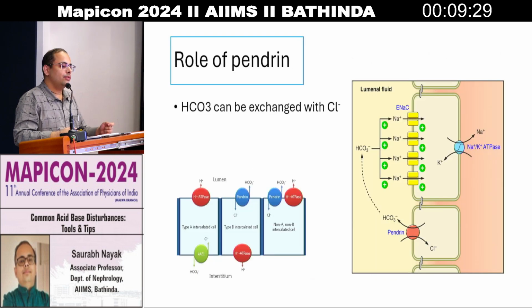What is pendrin? It's very important to understand the role of pendrin, because pendrin is situated in the type B cells of the intercalated cells of the collecting duct, unlike type A cells, as you can see in the diagram. So what happens is, once H plus is excreted by type A cells, bicarbonate will be reclaimed, and not only bicarbonate, chloride also will be reclaimed by the beta intercalated cells, and this is called pendrin.